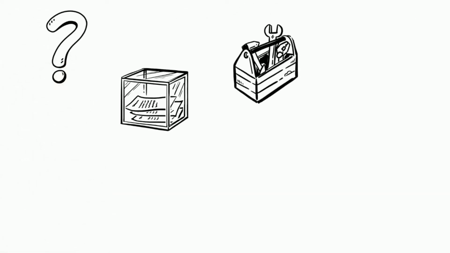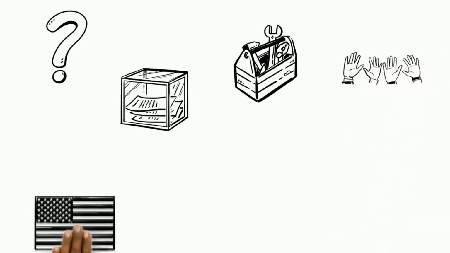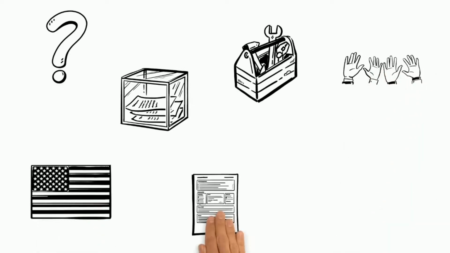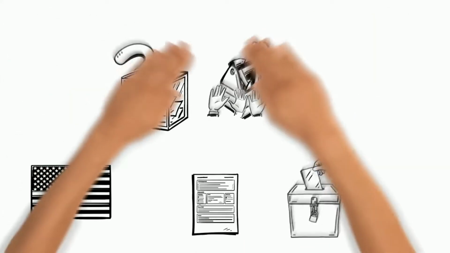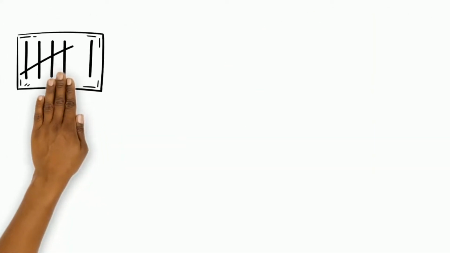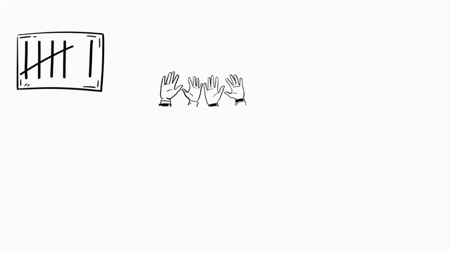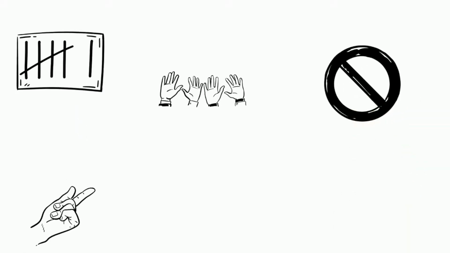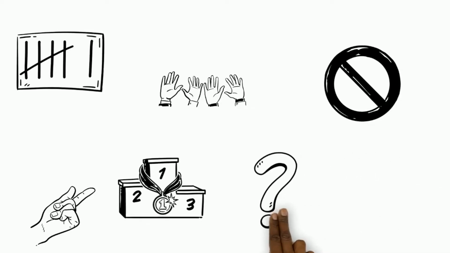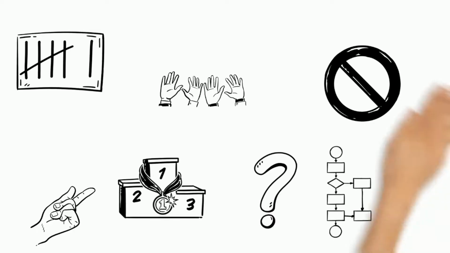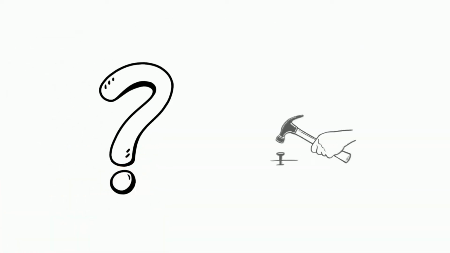How do the elections work? During the general election, Americans head to the polls to cast their vote for president. But the tally of those votes, the popular votes, does not determine the winner. Instead, presidential elections use the Electoral College. But what is this system? How does it work?